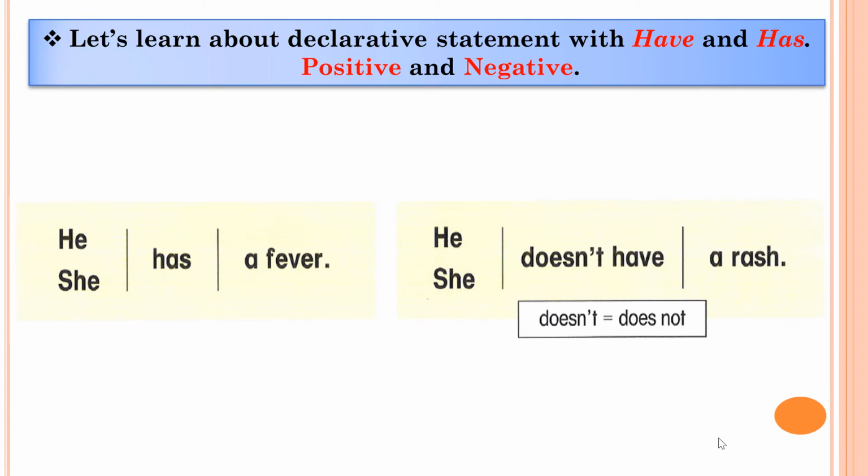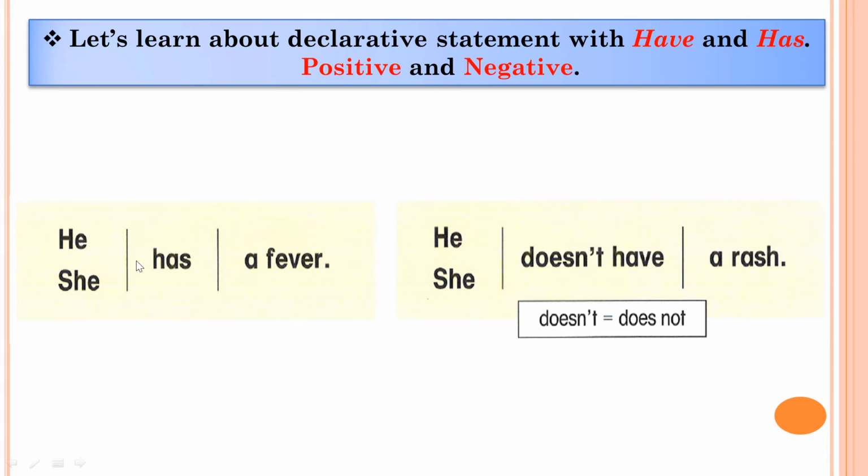Okay, example: he has a fever. She has a fever. And the other one: he doesn't have a rash, and she doesn't have a rash. Look at the difference between he has, and in the negative, doesn't have.